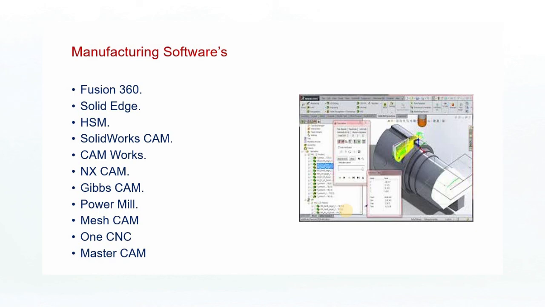There are different software packages used for NC and CNC programming, for preparing the instructions and developing the part programs. For that we need different manufacturing software, which includes Fusion 360, Solid Edge, HSM, SolidWorks, CamWorks, NXCam, GibbsCAM, PowerMill, MeshCAM, OneCNC, and Mastercam.